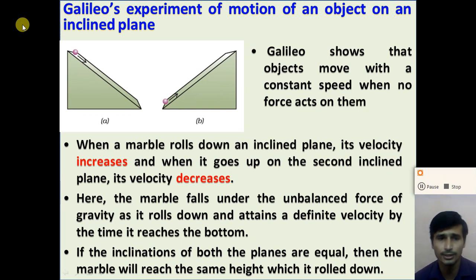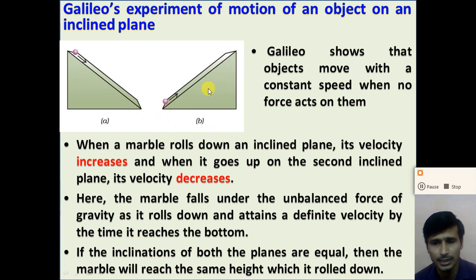So Galileo states that when the marble falls under the gravitational force, it attains some amount of velocity at the bottom. Now if the inclinations of both planes are equal, then the marble will reach the same height from which it rolled down, right? So in Galileo's third experiment, two inclined planes of the same slope are taken.